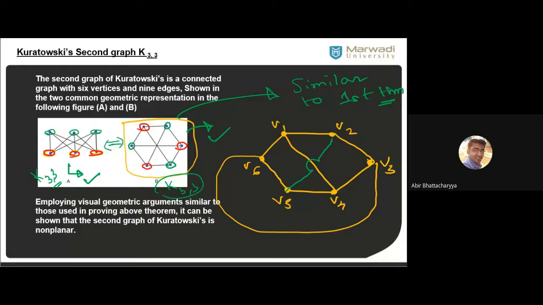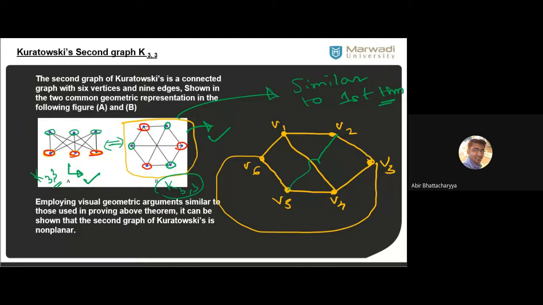So this is not possible. So V2 and V5, it's not possible. Joining V2 and V5 from outside or inside is not possible. So here we will stop and we can say that K33 is non-planar.